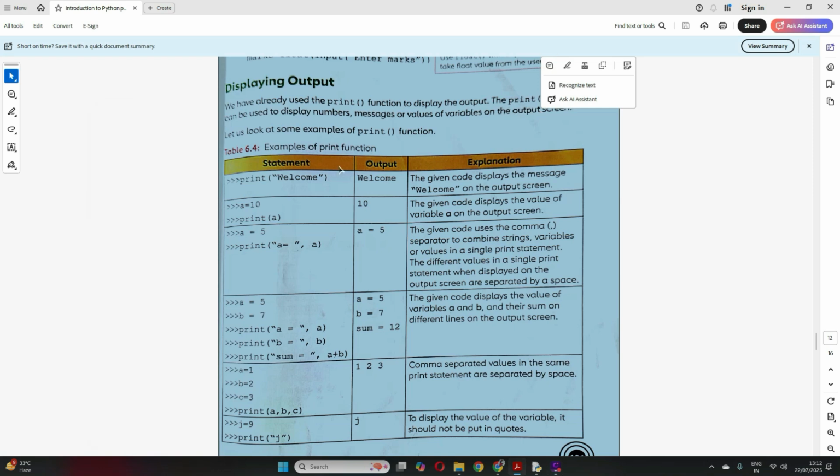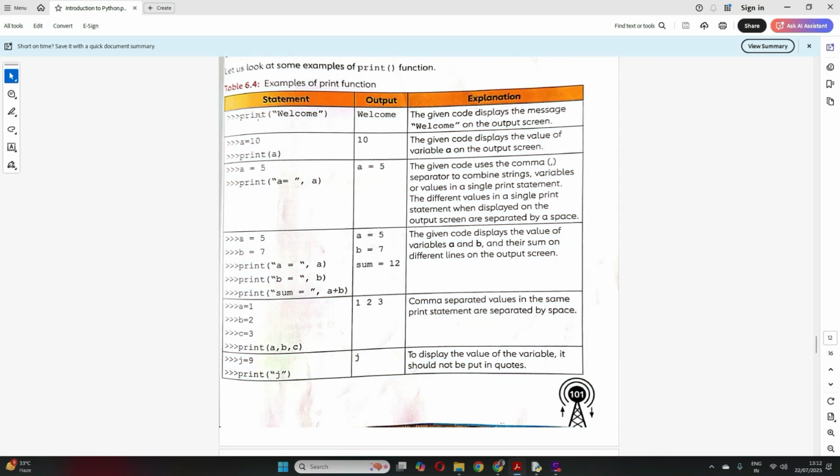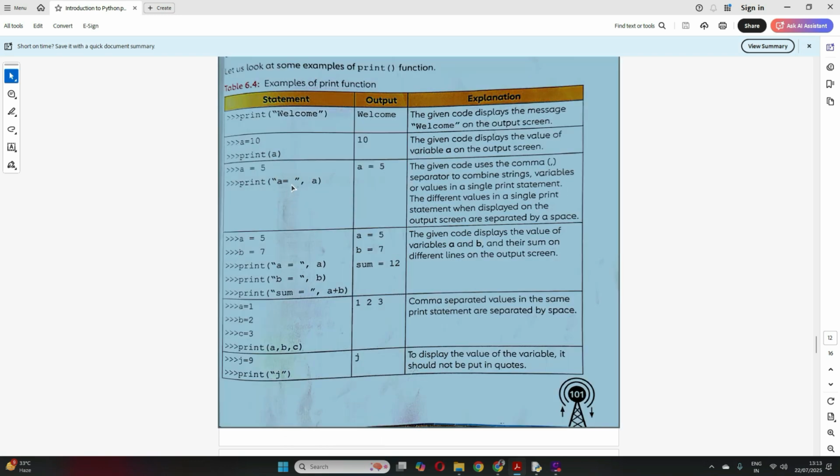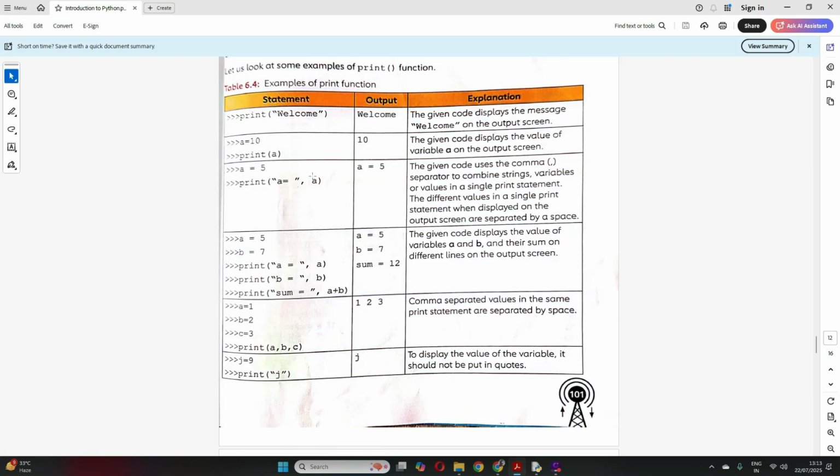Now let's try to understand some of the examples given in your book. Here if I write print within double quotes welcome, whatever you write within double quotes prints as it is, so the output will be welcome. Now if I write A is equal to 10, print A, it will print the value of A, 10. A is equal to 5, print within double quotes "a equal to" with a space and then a comma, the value of a will come. I hope this is clear, guys, right? Whatever you write within double quotes comes as it is, and then the value of the variable.